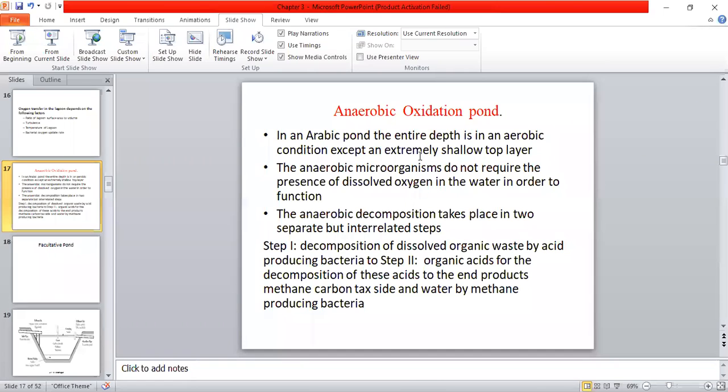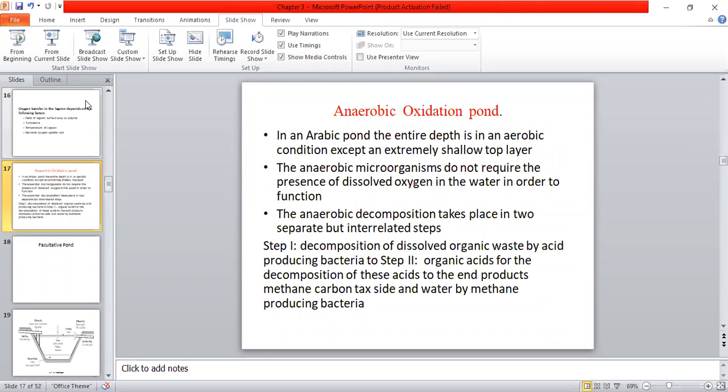And in the anaerobic environment, the decomposition takes place, and here I have written that it takes place in two separate but interrelated steps. But simply you can say the four-stage model comes into picture, which we discussed at the start of this lecture. The first stage is the hydrolysis, second stage is the acidogenesis, third one is the acetogenesis, and fourth one is the methanogenesis. Complex organic compounds will convert into simple forms of organic compounds, that is the hydrolyzed material.